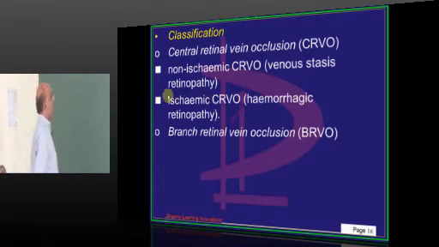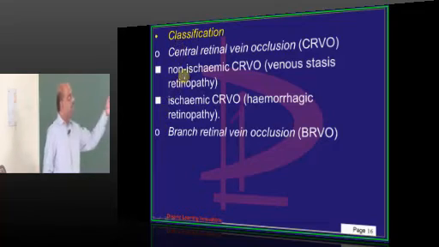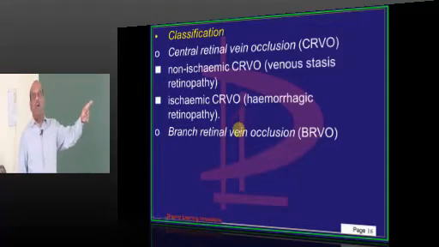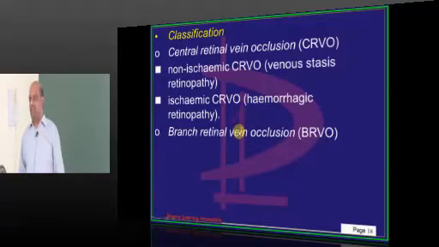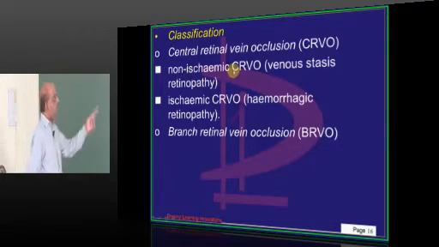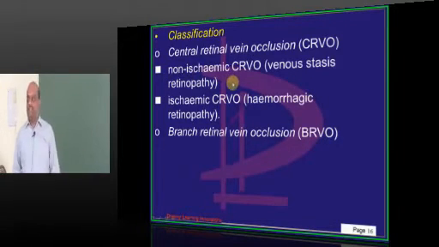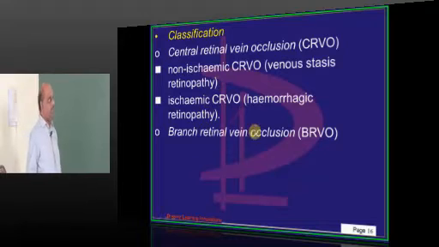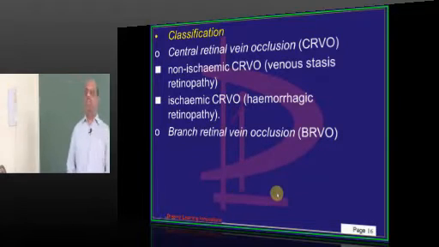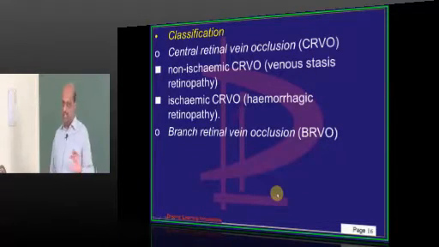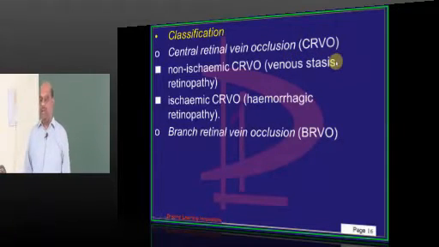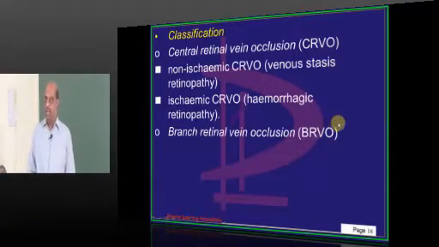That's good. Now, non-ischemic CRVO and ischemic CRVO is the broad classification of CRVO. Non-ischemic is also called venous stasis retinopathy, and hemorrhagic retinopathy is the name given for the ischemic CRVO. Then we can also have branch retinal vein occlusion. These are the broad divisions. Now let us see 2-3 salient features which are frequently asked about each of these subtypes of CRVO.